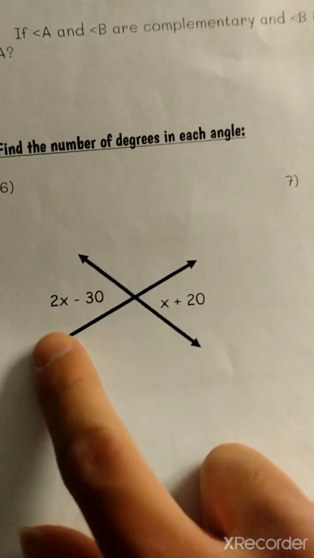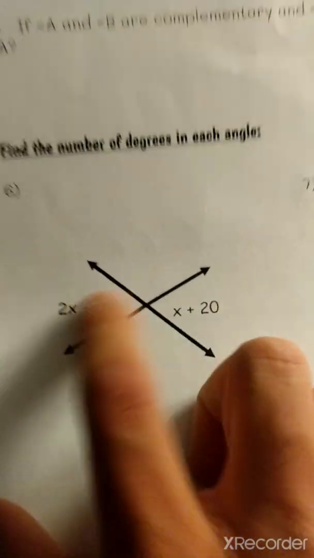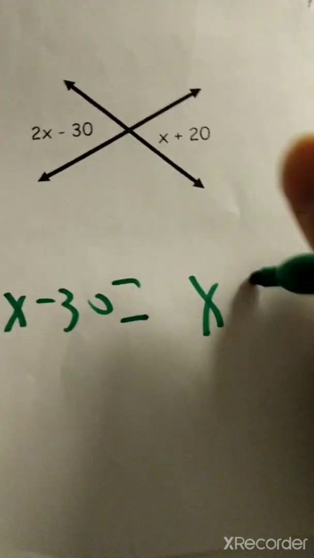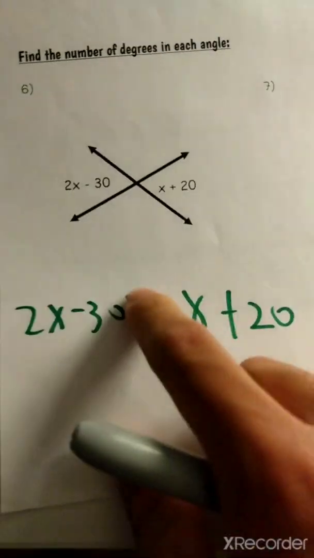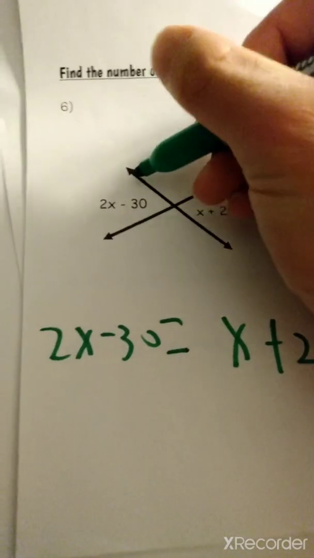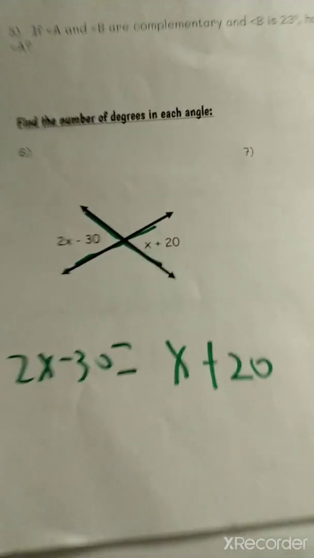So this is the last example, 2x minus 30 and x plus 20. Since these two angles are the same, we're going to have an equal sign right here, with the two expressions right next to each other. What is x? We're going to have to simplify. The equal sign represents the two angles being the same thing as each other.